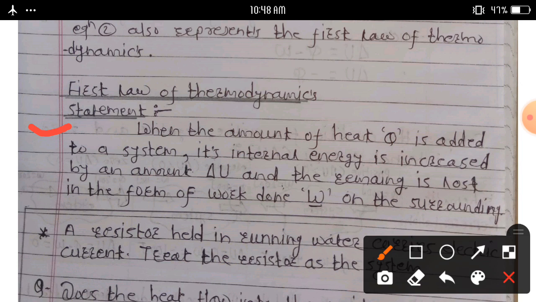What is the actual statement of the first law of thermodynamics? When the amount of heat Q is added to a system, its internal energy is increased by an amount delta U, and the remaining is lost in the form of work done W on the surroundings. This is the actual statement of the first law of thermodynamics.